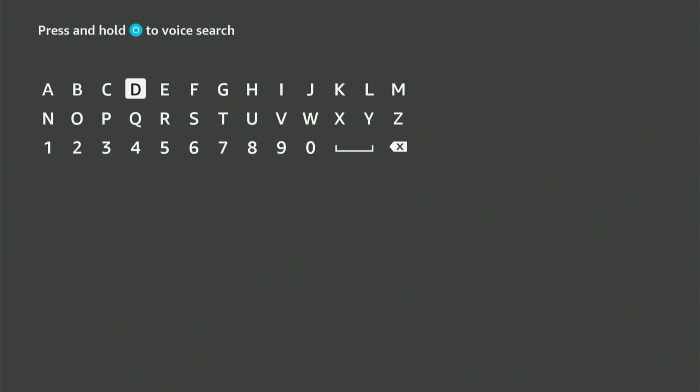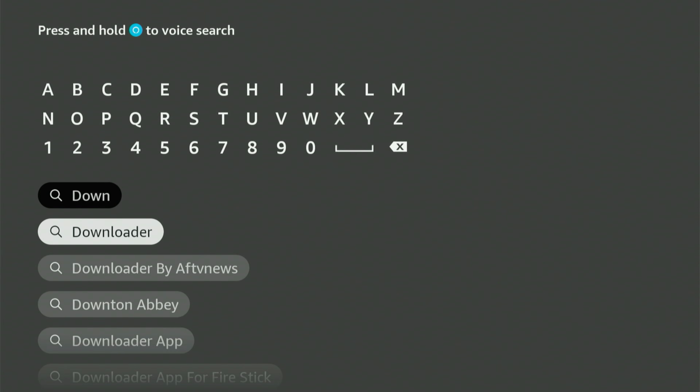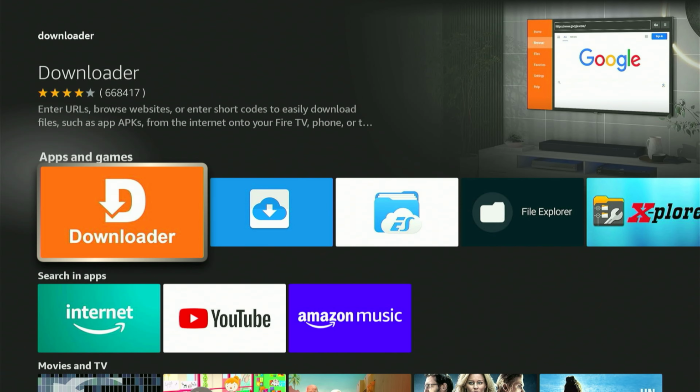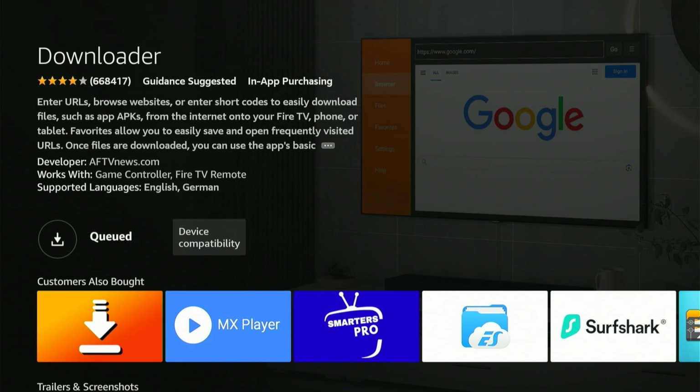First, head to your home screen and locate the magnifying glass icon. Click down, then press the center button on your remote control. This opens up a keyboard. Now, enter Downloader. It should pop up in the suggestions. Move down, select it, and press the center button. That directs you to the right app, which appears in orange.